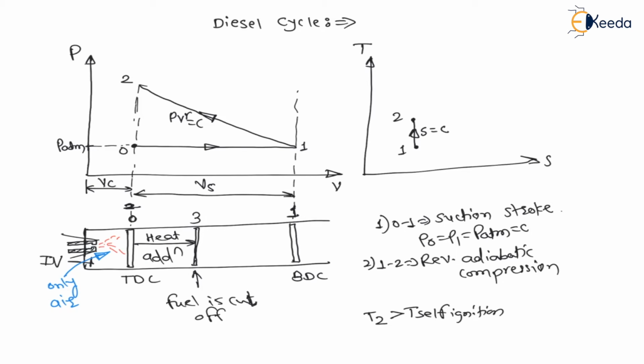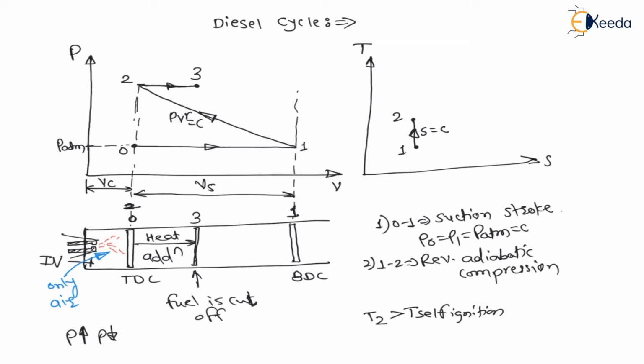And my dear students, due to ignition, from 2 to 3 pressure must increase. And due to expansion, from 2 to 3, pressure must decrease. Therefore, here we are assuming that from 2 to 3, that is heat addition process, is a constant pressure process. Therefore, from 2 to 3, heat is added at constant pressure.